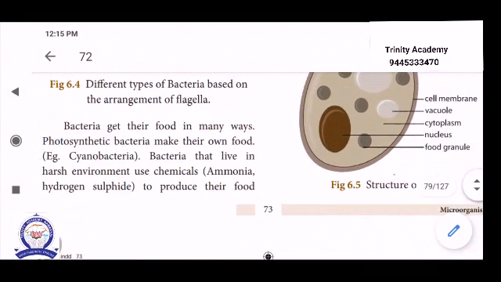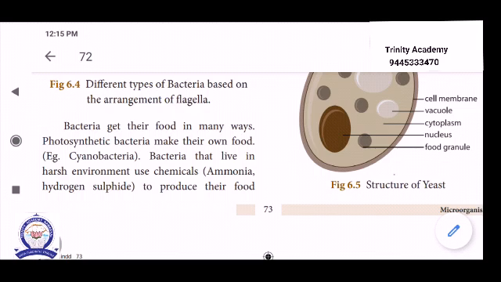Okay, see below, bacteria get their food in many ways. That is, the photosynthetic bacteria make their own food. Example, cyanobacteria. Cyanobacteria means blue-green algae. It is commonly called cyanobacteria. Here comes the prokaryote. This is one of the blue-green algae, because here there is absence of nucleus, so that only comes under the